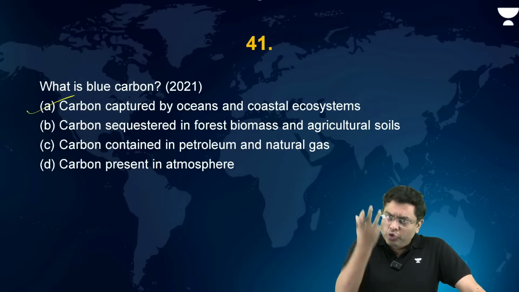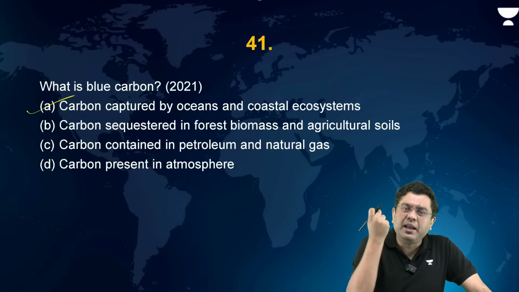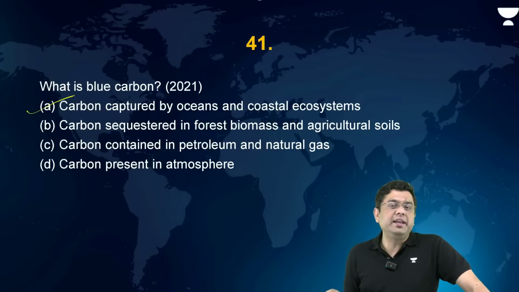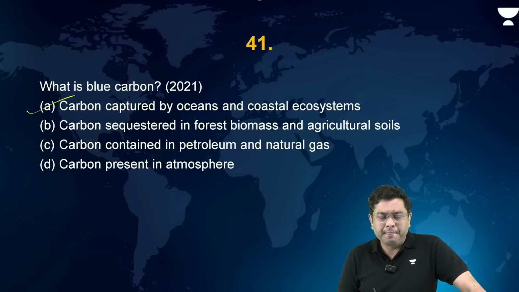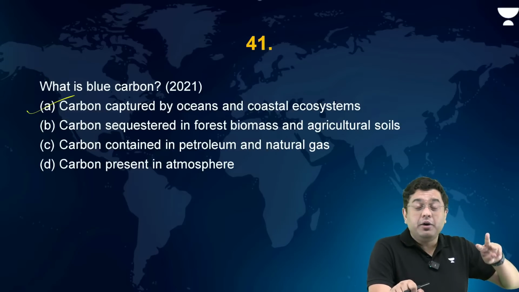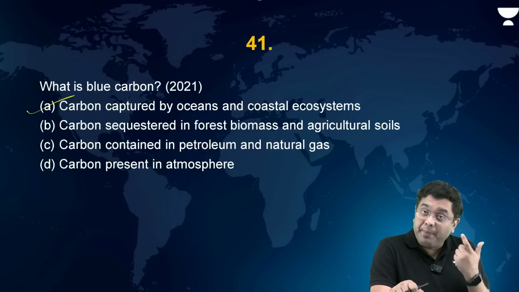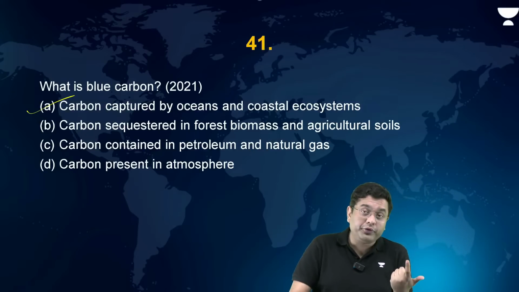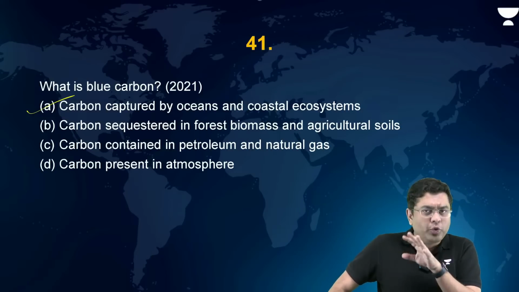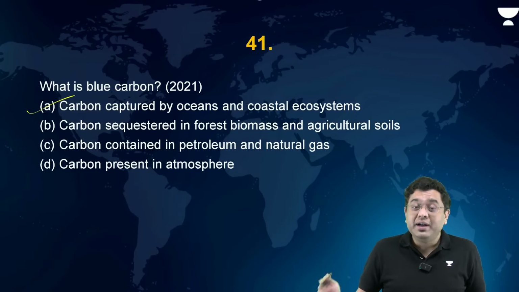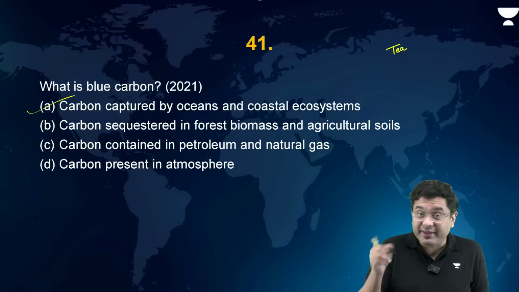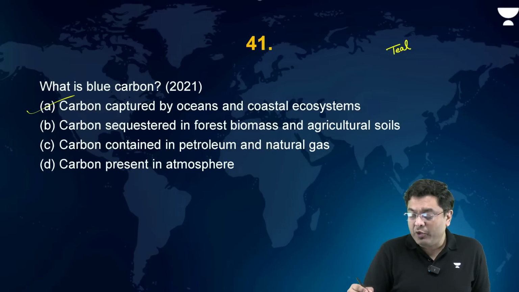Oceanic surface through the air-water interface becomes a large-scale absorber of carbon dioxide, thereby removing the greenhouse gas from the atmosphere, right? So that is your blue carbon. You have the green carbon, where the carbon is absorbed by the plant species due to the process of photosynthesis. Then you have, in this year, you had in news throughout the year, the discussion about teal carbon. We have covered it in the current affairs classes as well as in the basic foundation classes.